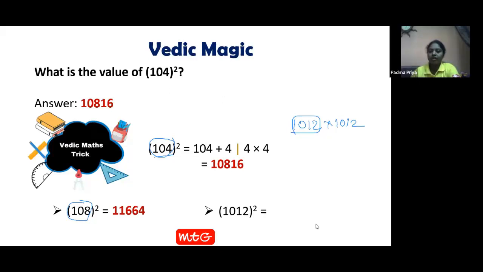Now let me show you how we can solve this problem. As I've told you, in this problem, we can consider this as 1000 plus 12. 1000 is our magic number. So here, how can I solve this?